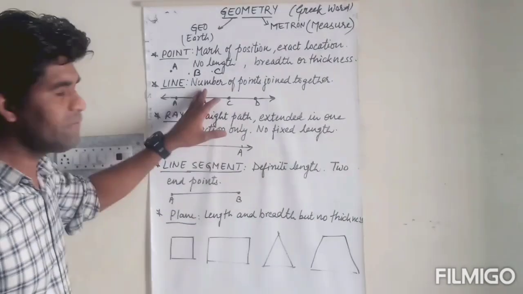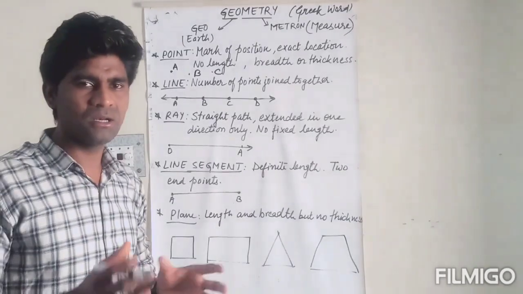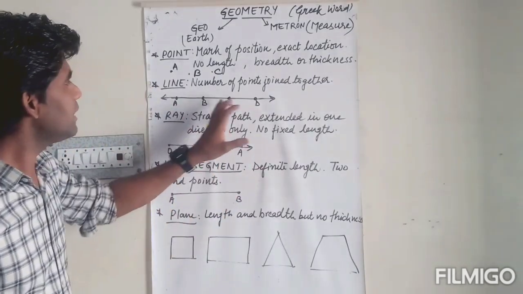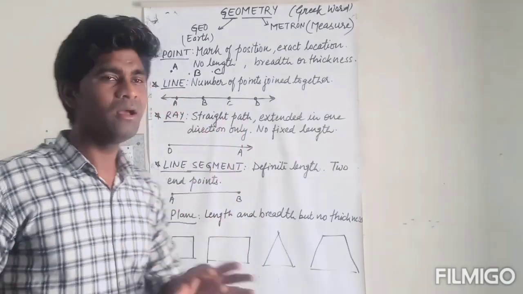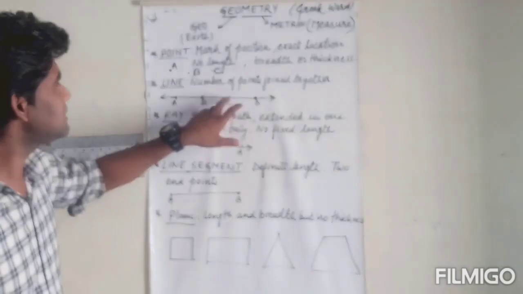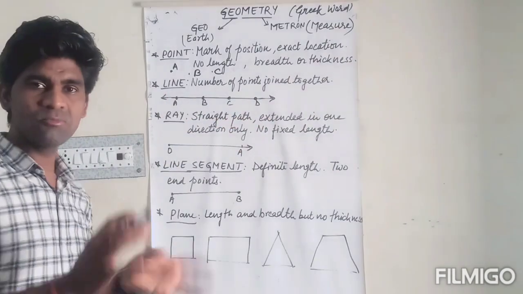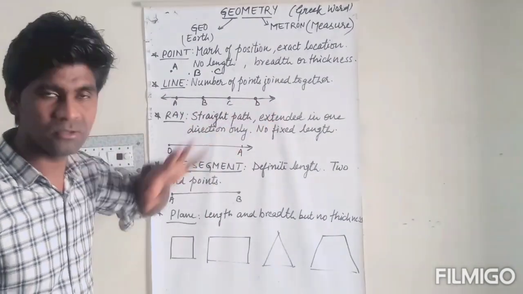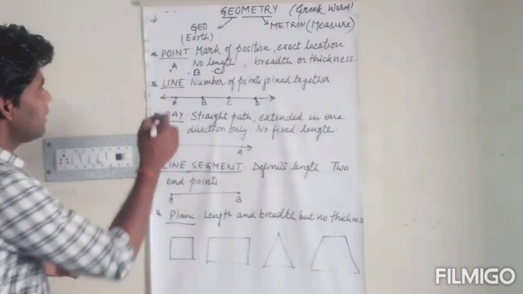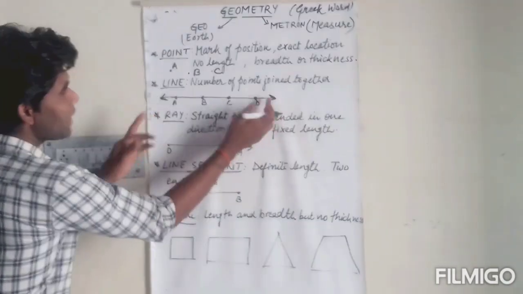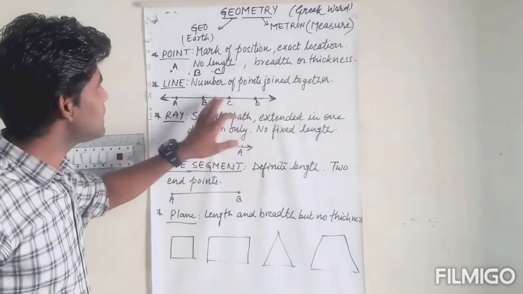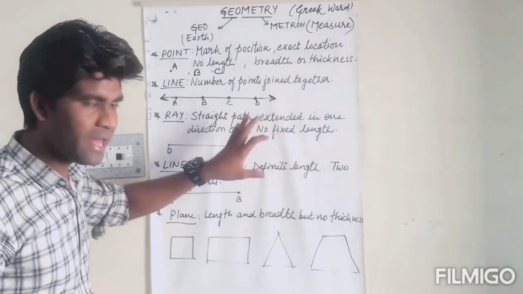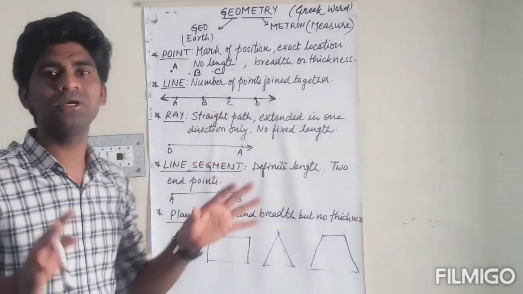Now the second term is line. As we know, if the collection of number of points, अगर हम उनको arrange करें like that, and we join together these points, we get a line. We have drawn here the points A, B, C and D and we join these points together to make a line. So the line has two arrows, on the left and right. Okay, so the line is a straight path extended in both directions.